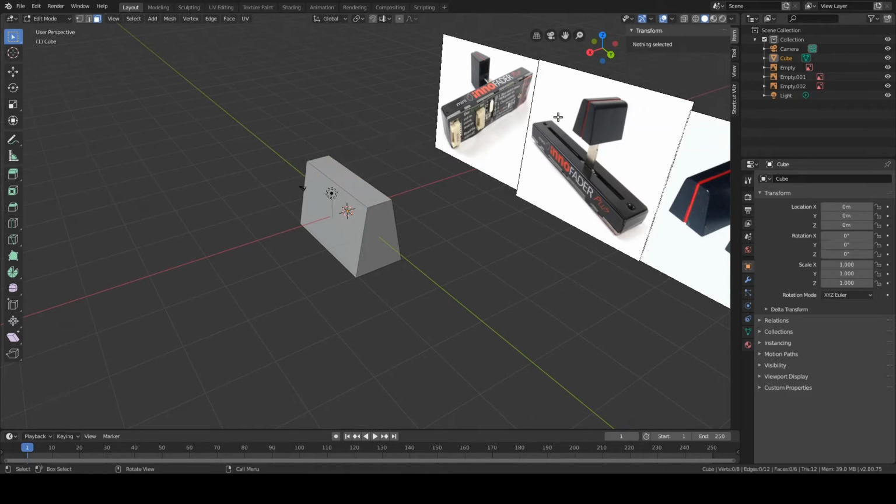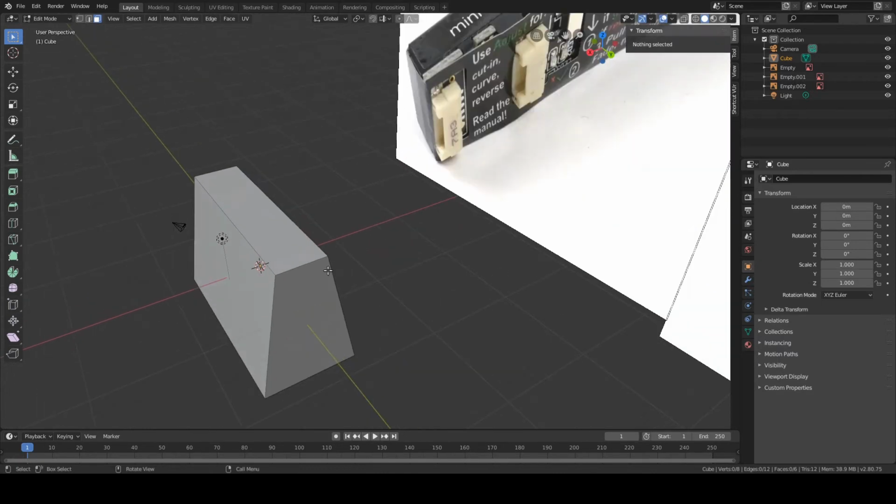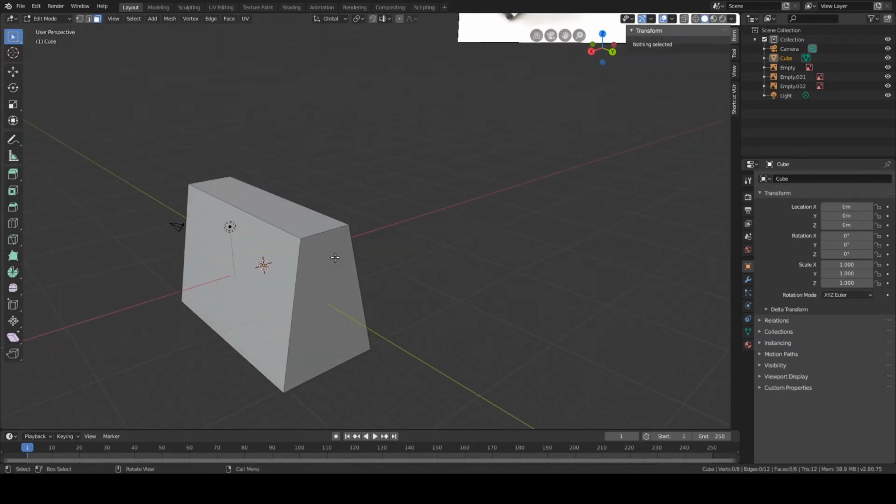The next step what I want to do is add this detail in. And I'm going to do that with the help of some loop cuts that I then extrude and scale inwards. So I'm going to type in Ctrl R on my keyboard to get the loop cut function.